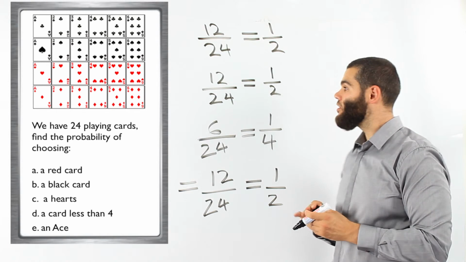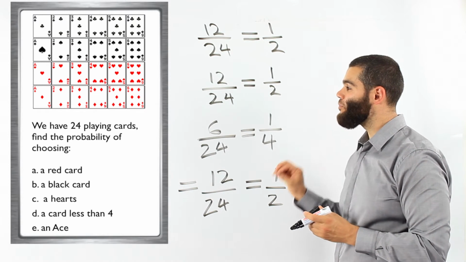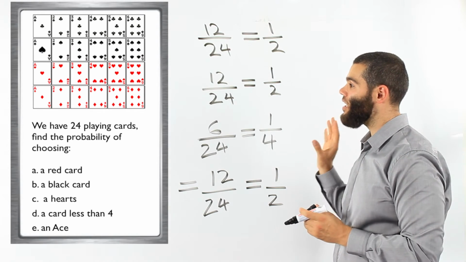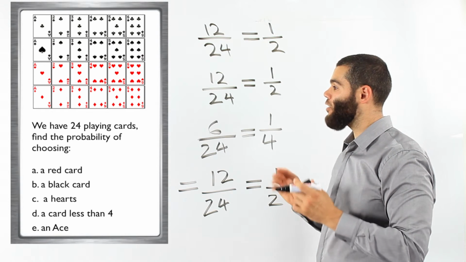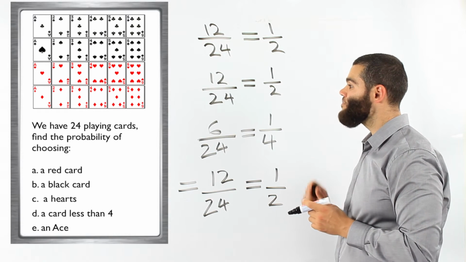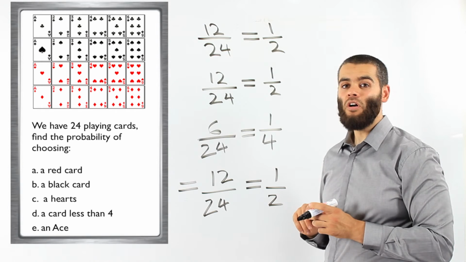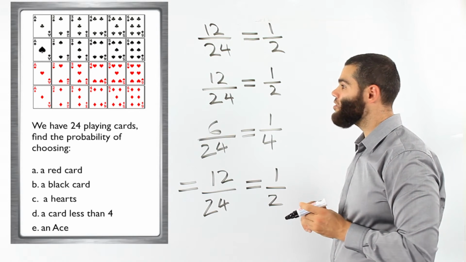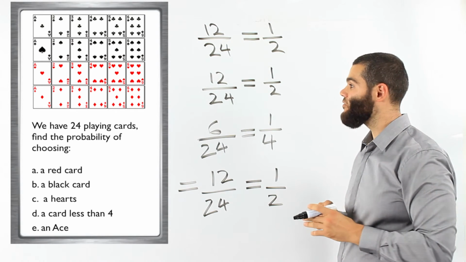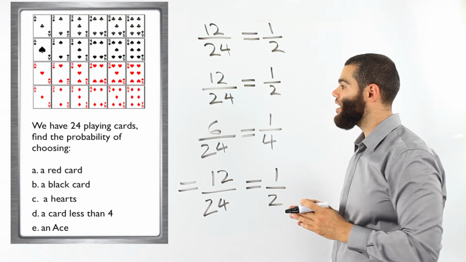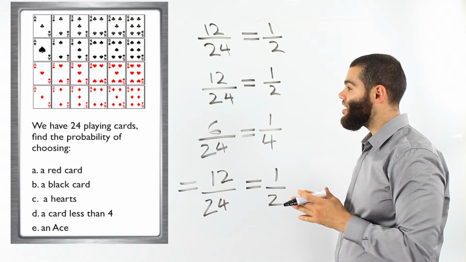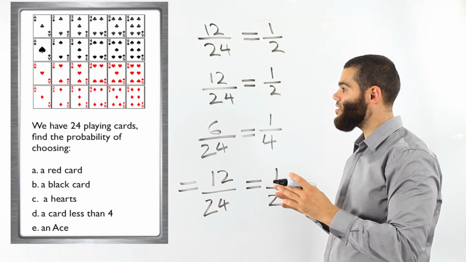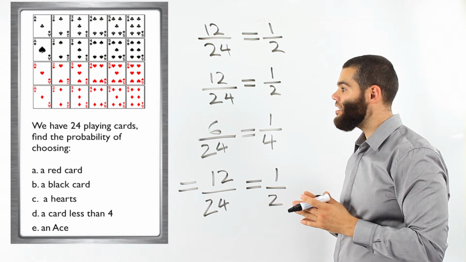As you can see, it's important to know the cards. It's important to understand the sample space, which is the group, the outcomes. All the outcomes we have there are called the sample space. Here, we're asked a card less than 4. There are 12 cards altogether out of the 24 that are less than 4, which means half of the cards are less than 4.